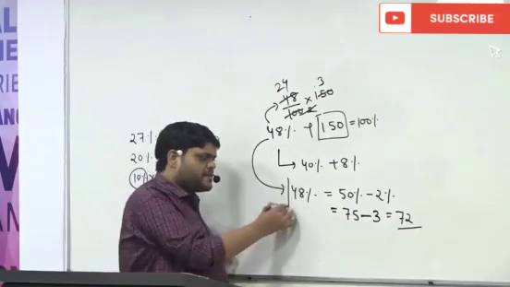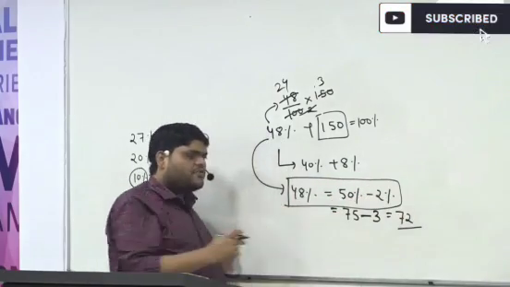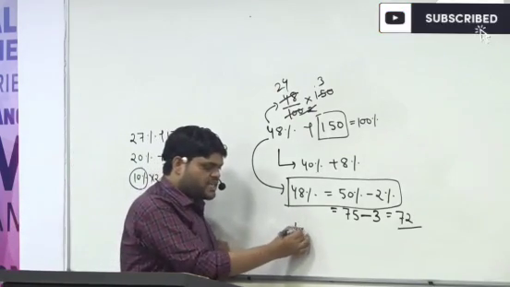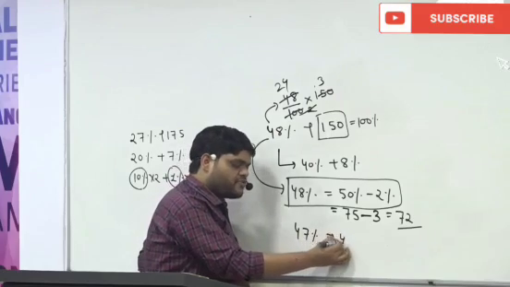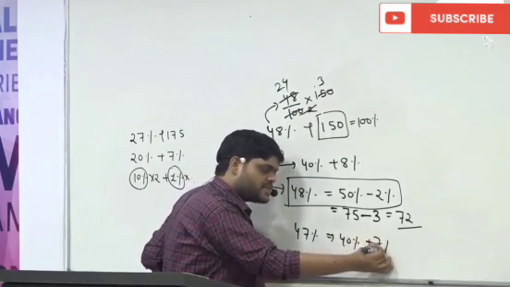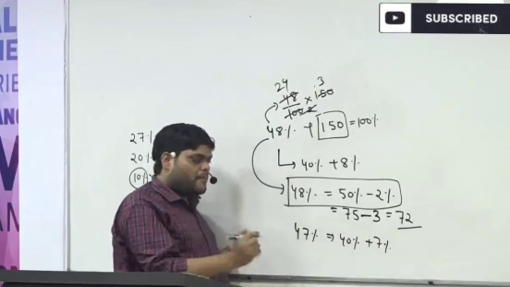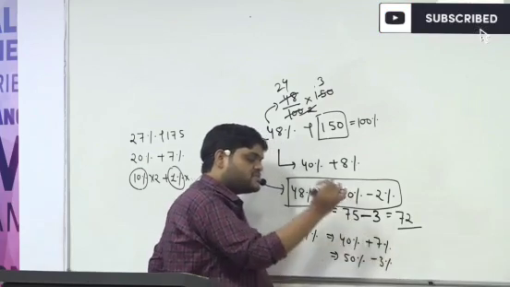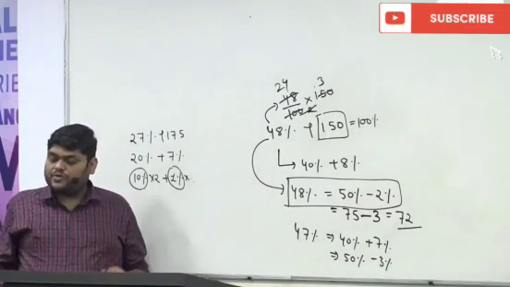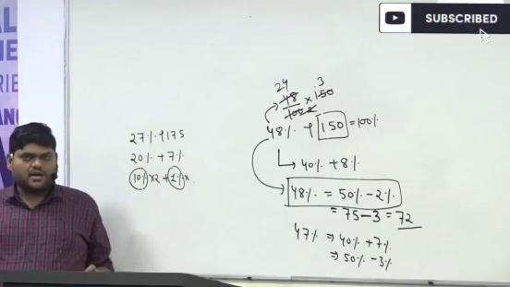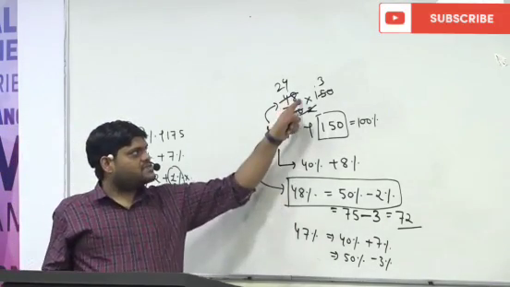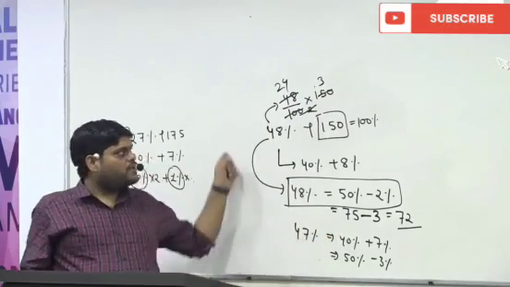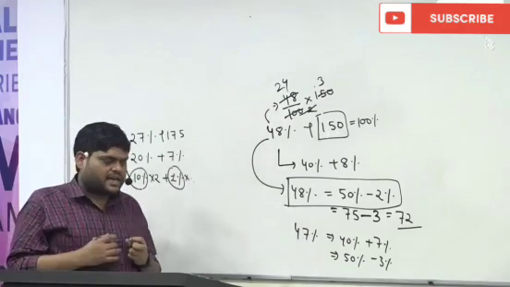So for 48%, simply go with 50% minus 2. Don't become a stereotype. Suppose they are asking 47%. Don't go with 40% plus 7%. The answer will remain the same, but what is the best way? The best way is to find out 50% minus 3%. So this is the best way. Otherwise, if you are not able to understand this process, go with the basic approach. That is a very simple thing.